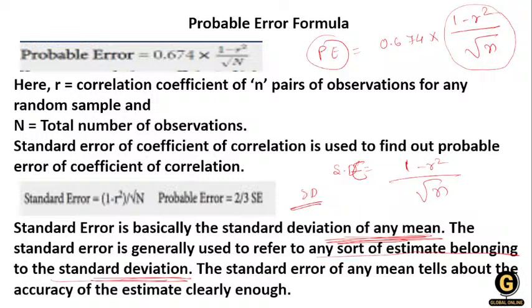And why do we calculate the standard error? To estimate what belongs to the standard deviation. And what is probable error? Probable error is 0.6745 of the standard error. They can ask you this kind of question either in formula form or in theoretical form, in a statement format. So if you are clear with this concept, you can easily mark your question.